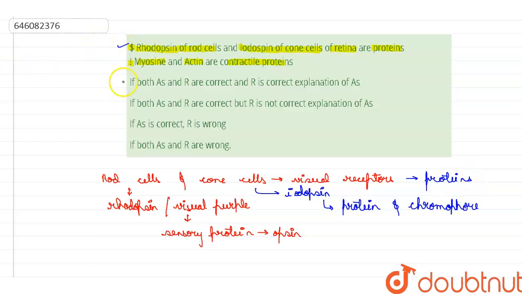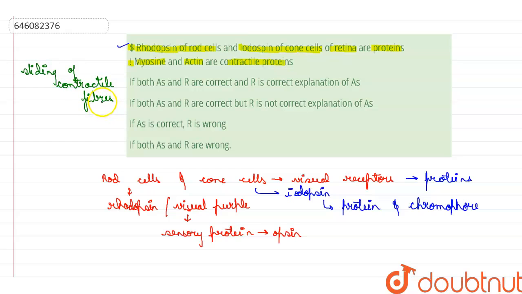And if you talk about the reason, that myosin and actin are contractile proteins. Contractile proteins are the proteins that mediate sliding of the contractile fibers of a cell or cytoskeleton.